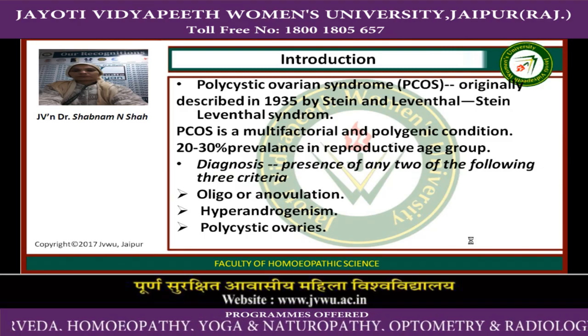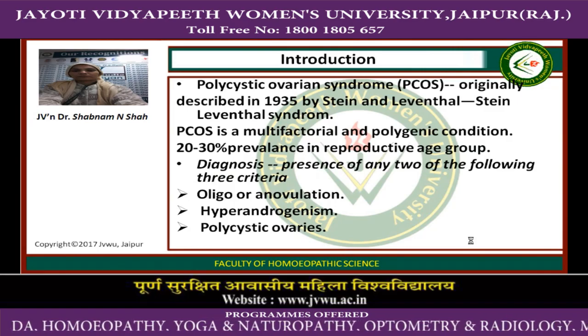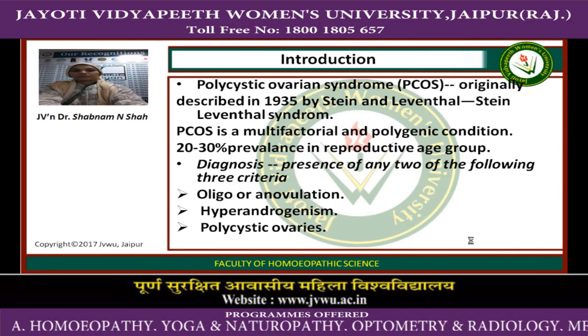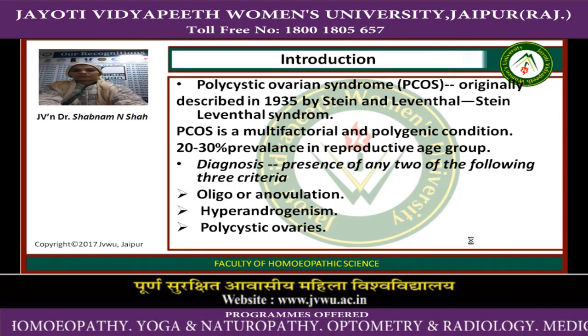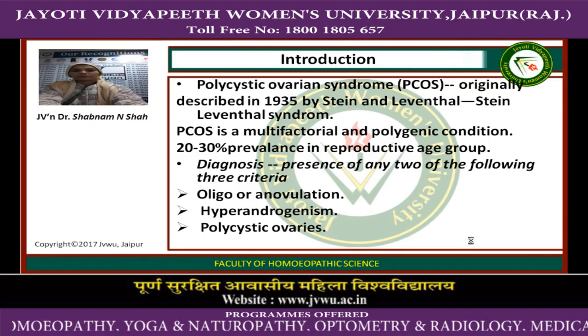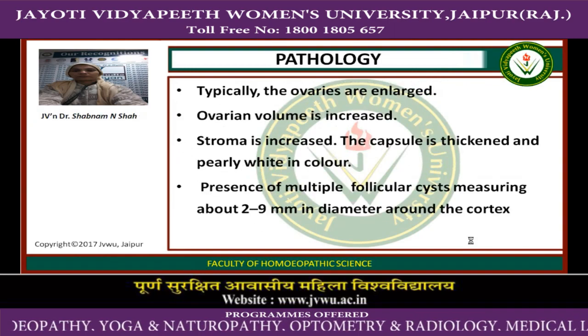Polycystic ovary is multifactorial. It is a polygenic condition. 20-30% prevalence is in reproductive age. Diagnosis is done by presence of two of any of the following three criteria: oligo or anovulation, anovulation is very common, hyperandrogenism, and polycystic ovaries.